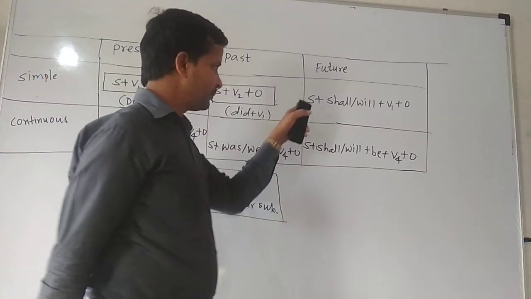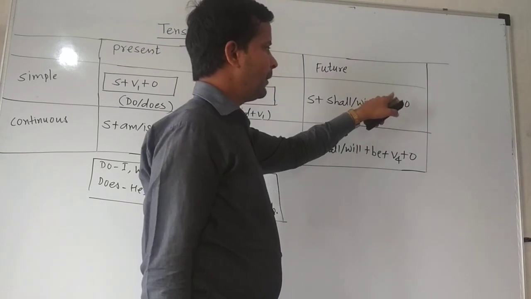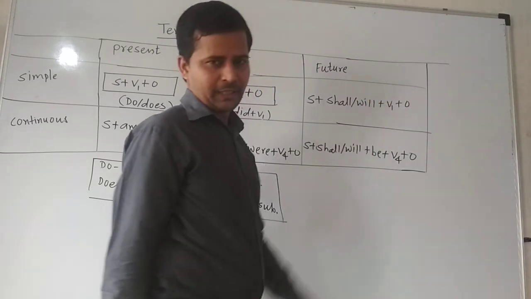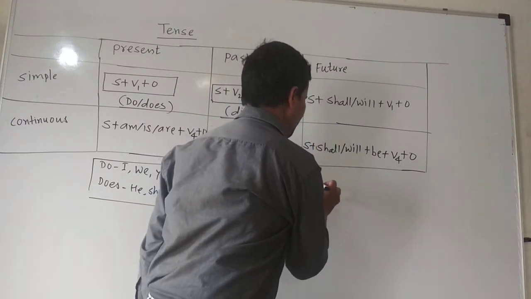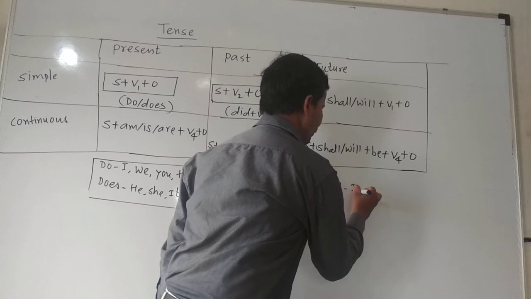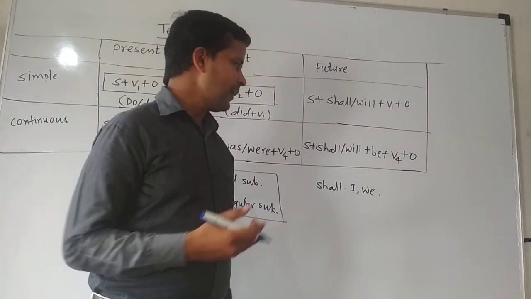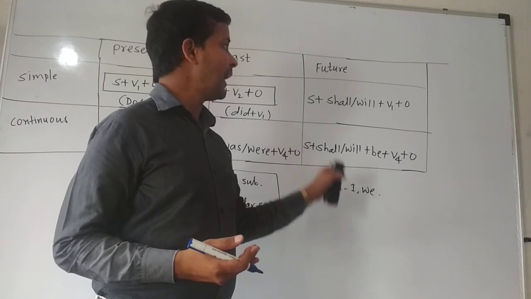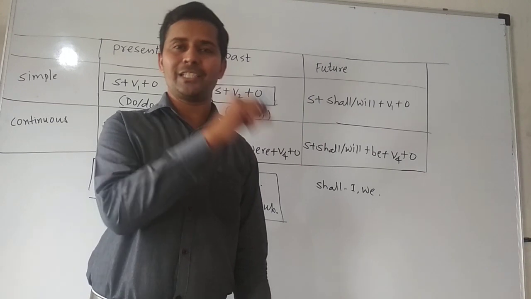Now, come to the next. Here, subject plus shall or will, then V1 plus object. Here, see, you will have to use shall and will. Generally, shall is used for I and we. Certain exceptions are also there. Generally, it is used like I shall, we shall. That is also correct, but it has certain exceptions.